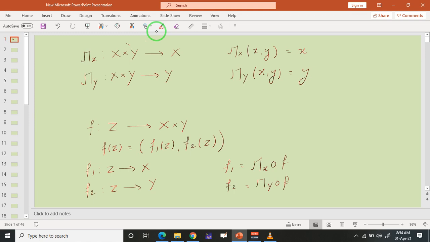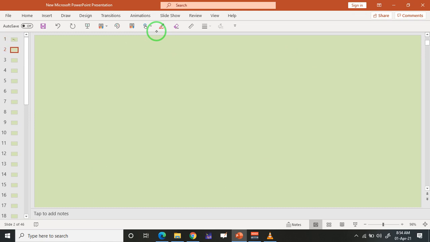And also, if you assume that f1 and f2 are continuous functions, you can show that f is a continuous function by using the definition. So let us go a step further and state whatever we have just stated. Let us take that as a theorem.